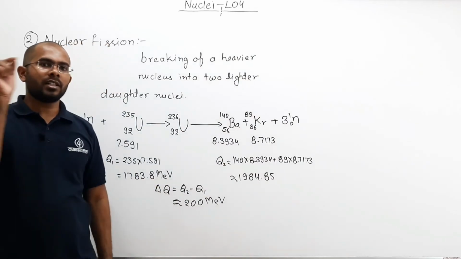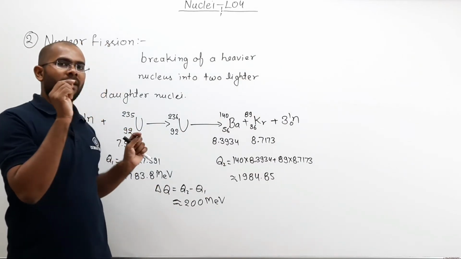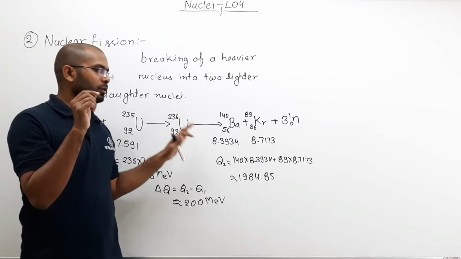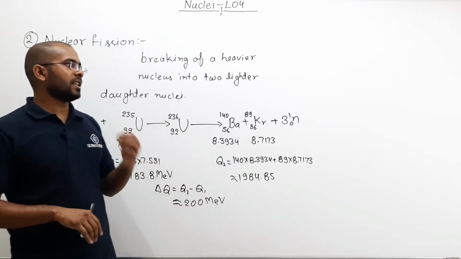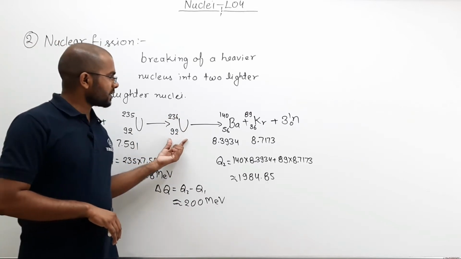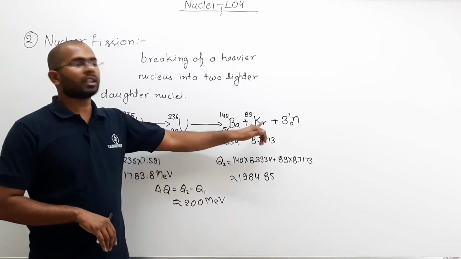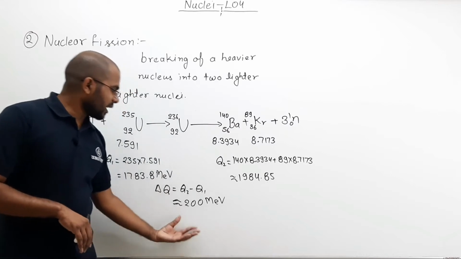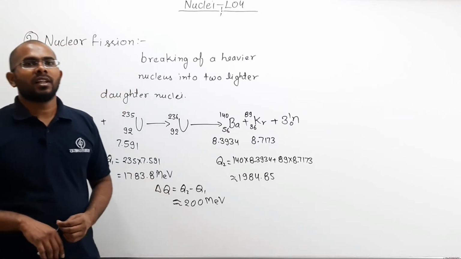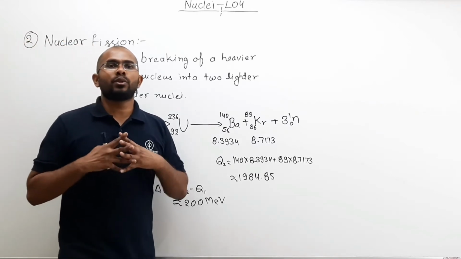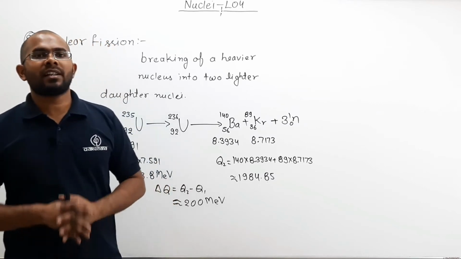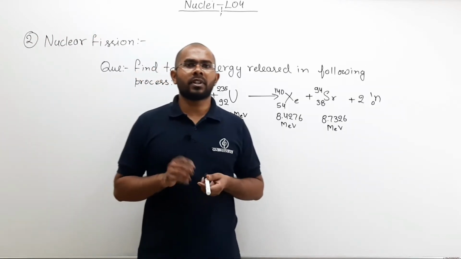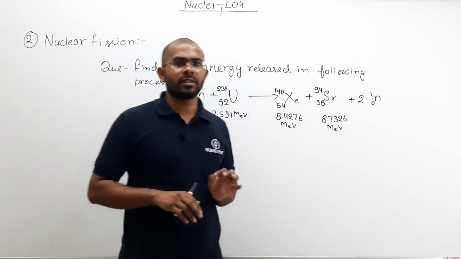I bombard one neutron on uranium 235, that gives us uranium 236, which is highly unstable. So that unstable nucleus breaks into two daughter nuclei plus 3 neutrons. So this energy which is released can now be used to generate electricity. So first let us solve a question based on this.